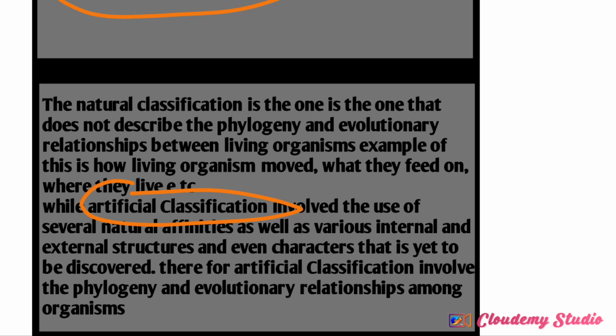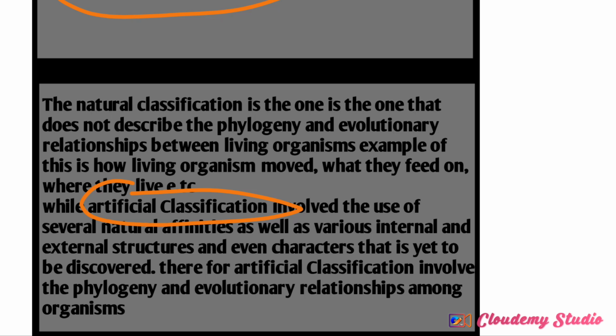So it tells us about the relationship between the past or extinct species and the new species, the evolutionary trend, the evolutionary relationship. It classifies them based on some internal structure and some external structure.